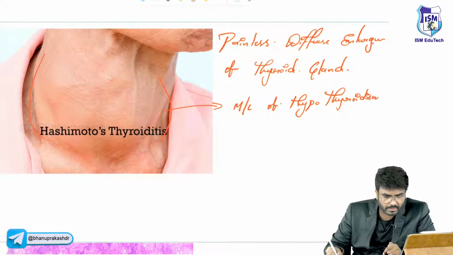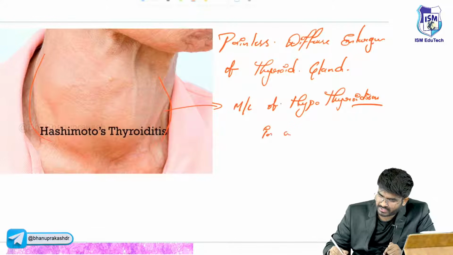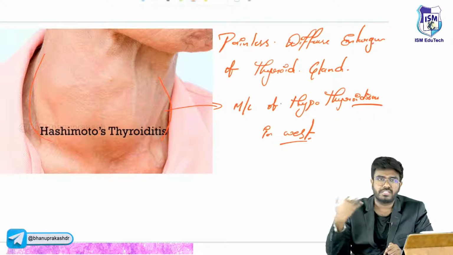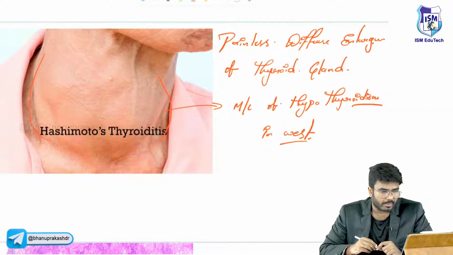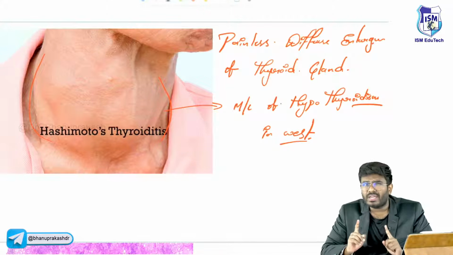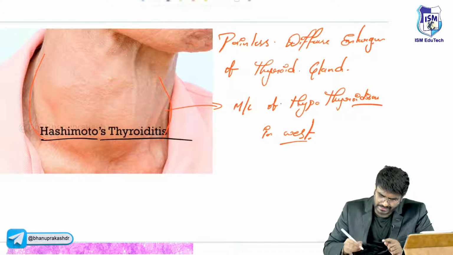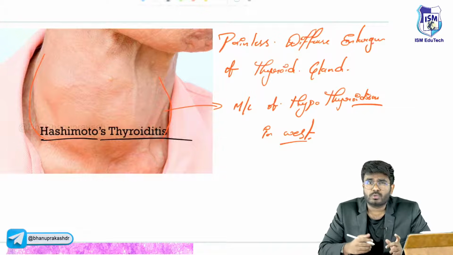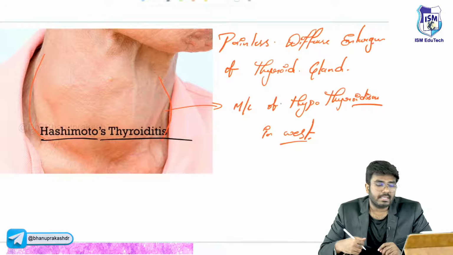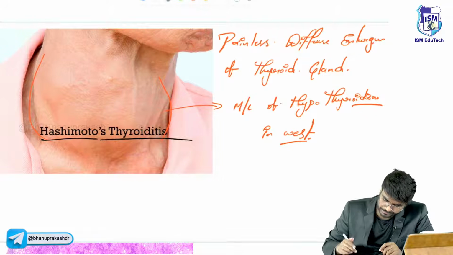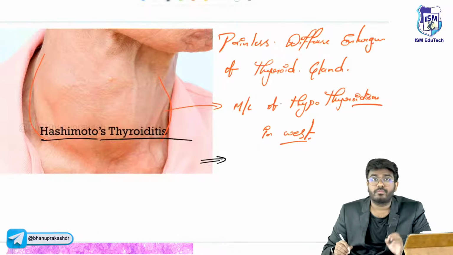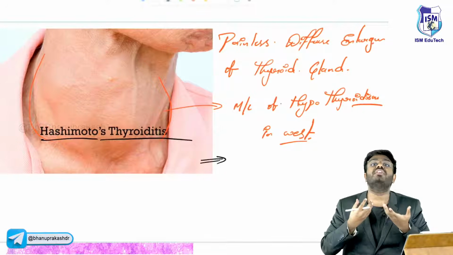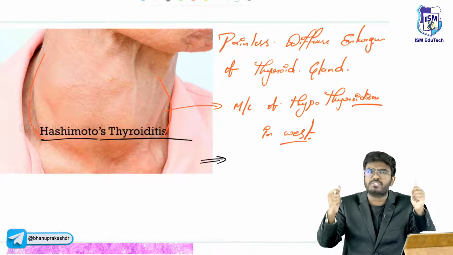Hashimoto's thyroiditis is the most common cause of hypothyroidism in the Western world, the Western hemisphere. Now, can anyone tell me the other name for Hashimoto's thyroiditis? It's also called lymphocytic thyroiditis. Why? Because it's the lymphocytes which infiltrate the thyroid gland and cause damage to it.